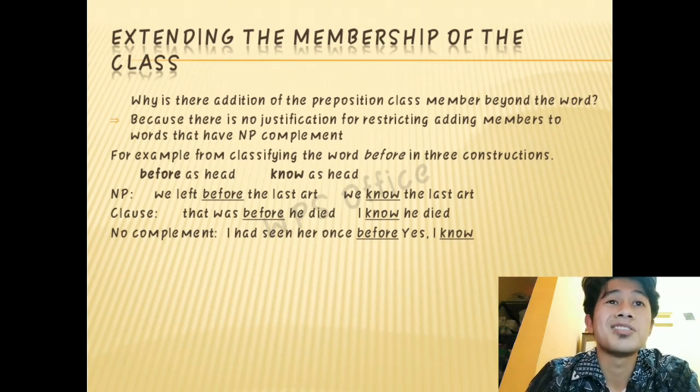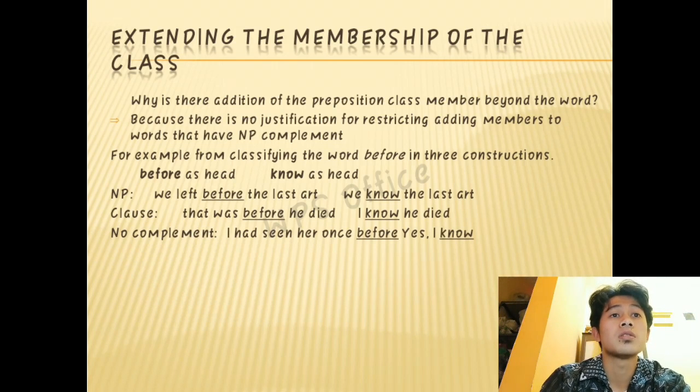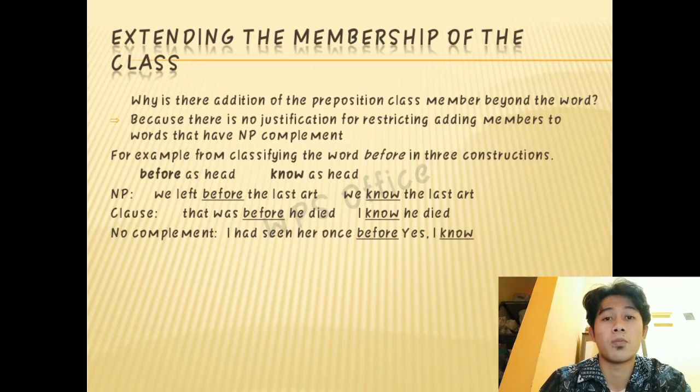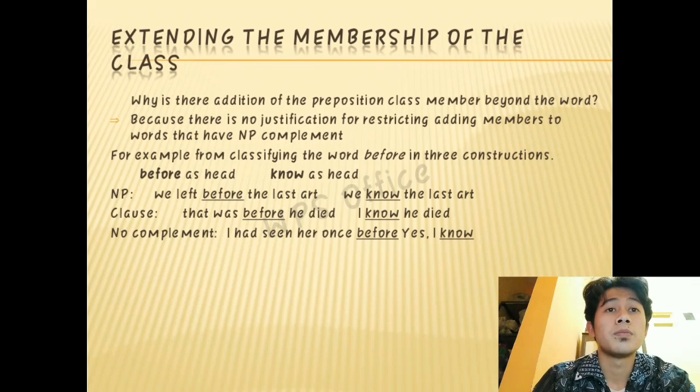Why is the addition of the preposition class members beyond the word? Because there is no justification for restricting adding members to words that have a non-phrase complement. For example, classifying the word before in three constructions. Before as head, noun phrase: before the last war. And in a clause: before he died, and there is no complement for before. I had seen her once before.